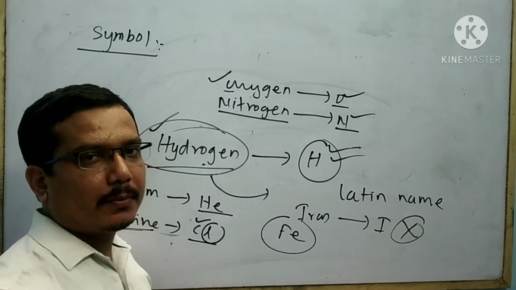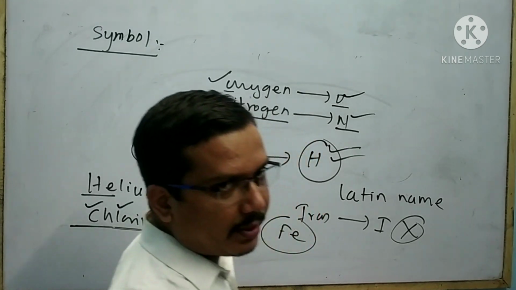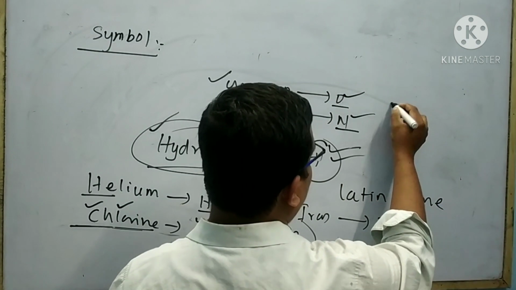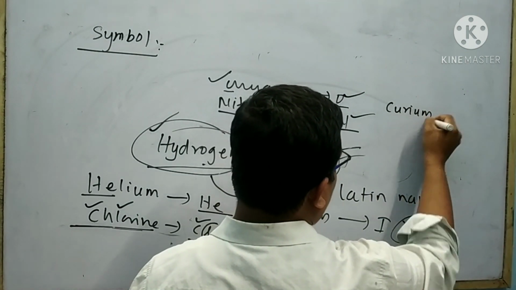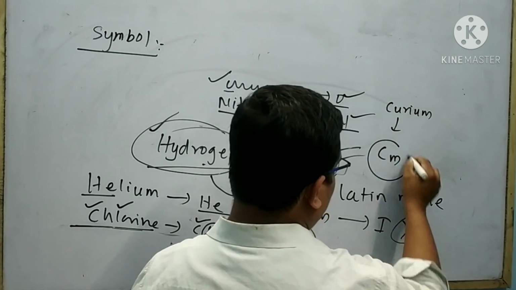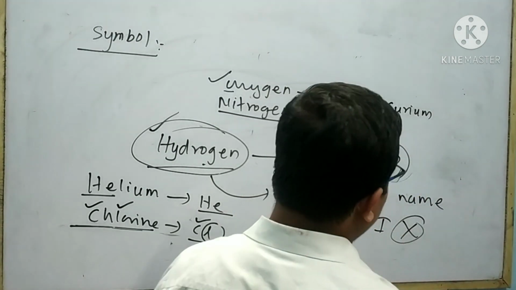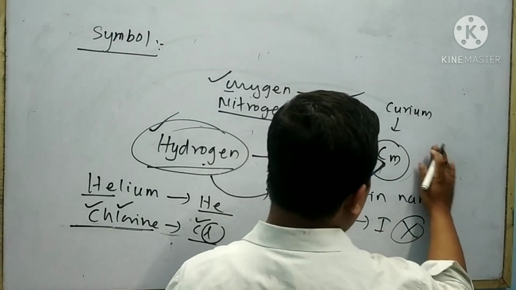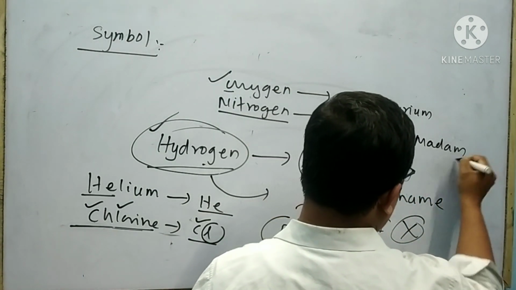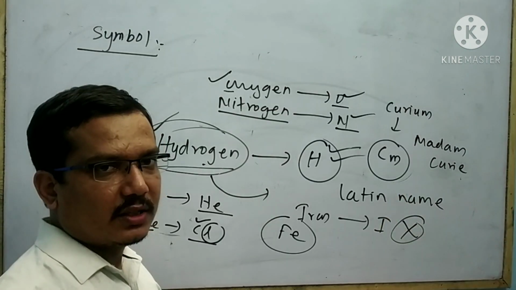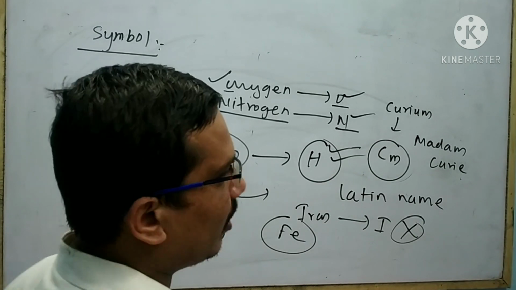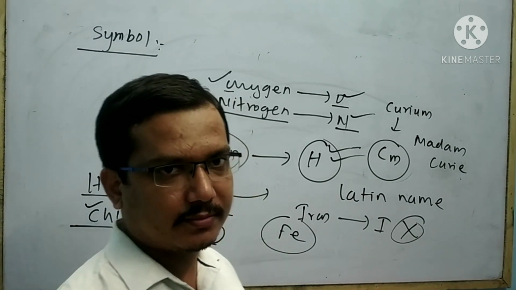The symbol of some elements is also derived from the name of a scientist. For example, curium. The symbol of curium is Cm. The Cm symbol is derived from the name of the scientist Madame Curie. Similarly, the symbol of Einsteinium is derived from Albert Einstein.